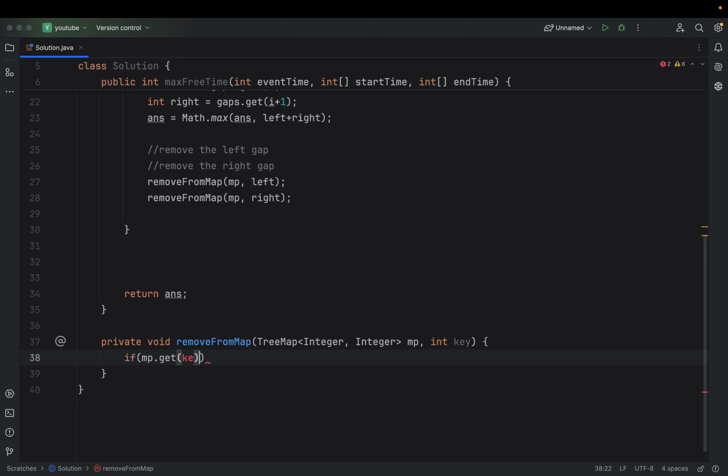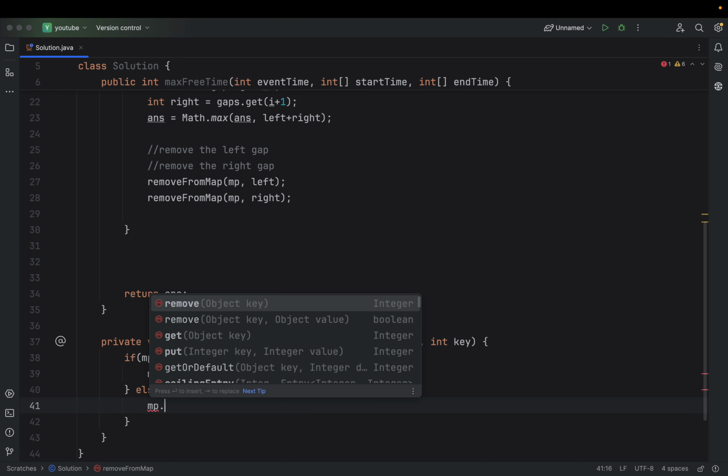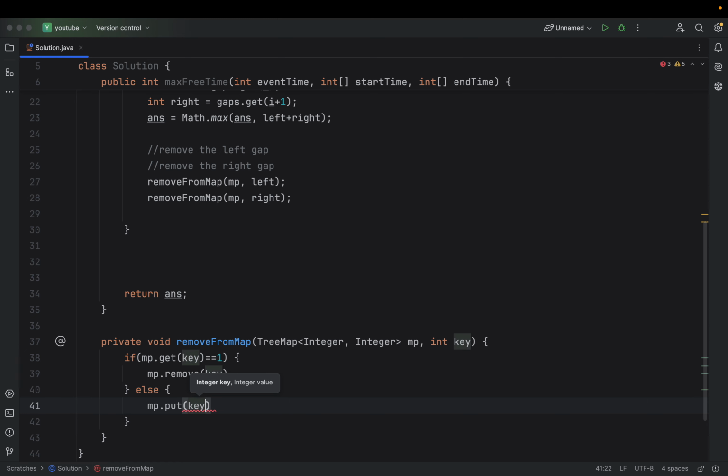So I will check if there exists a key, and if key equals 1, then I will just do mp.remove(key), or else I will do mp.put, key comma mp.get(key) minus 1, because the key exists already, so I will just do -1.